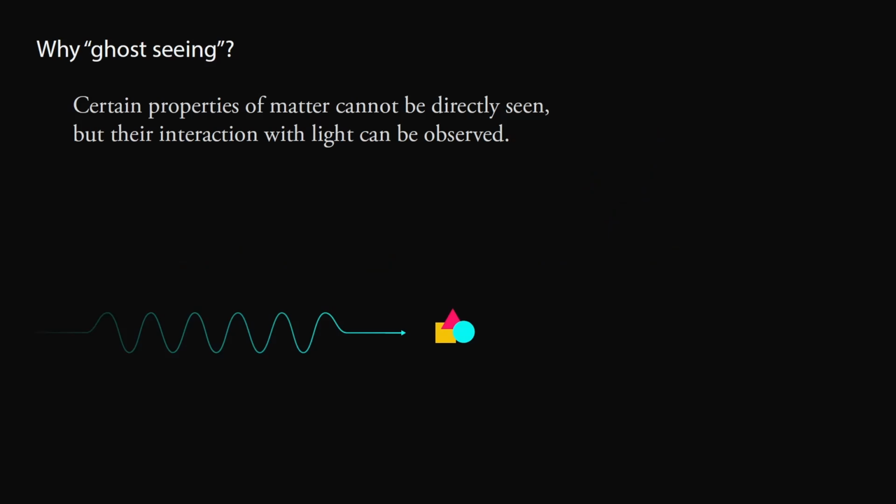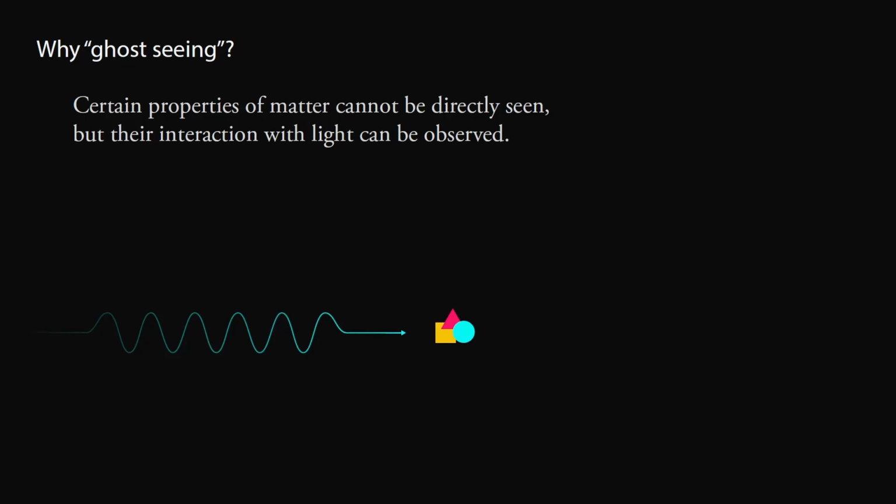But why is spectroscopy now ghost seeing? This is because certain properties of matter cannot be directly seen, but their interaction with light can be observed. For example, you cannot see the elemental composition of a material with the naked eye, but because different elements react differently with electromagnetic radiation, this can be observed.